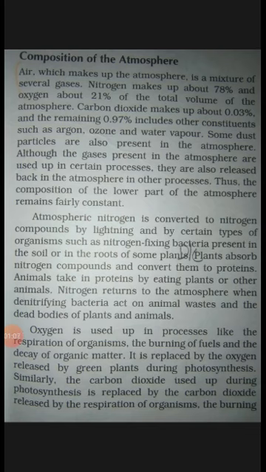Gases in the atmosphere are used up in certain processes. They are also released back into the atmosphere in other processes. Thus the composition of the lower part of the atmosphere remains fairly constant. Plants absorb nitrogen compounds and convert them into protein. Animals take proteins by eating plants or other animals. Nitrogen returns to the atmosphere when denitrifying bacteria act on animal waste and the dead bodies of plants and animals.